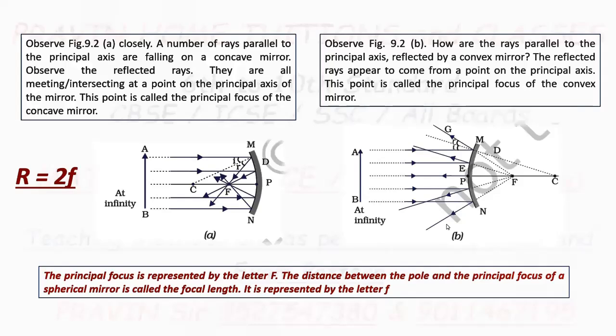Now, there is a relation between radius of curvature and focal length. What is the relation? Radius of curvature R is equal to 2 times focal length. Radius of curvature of any spherical mirror is equal to twice the focal length of that spherical mirror.